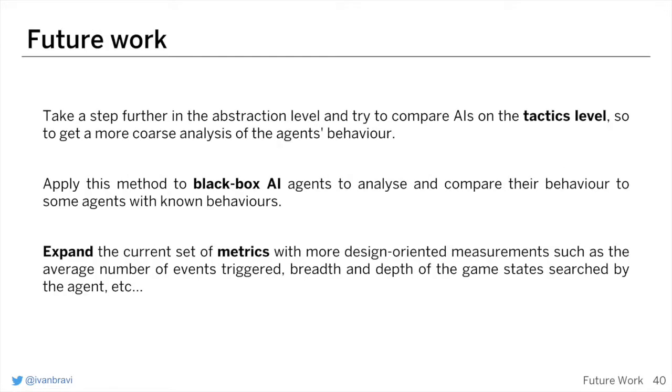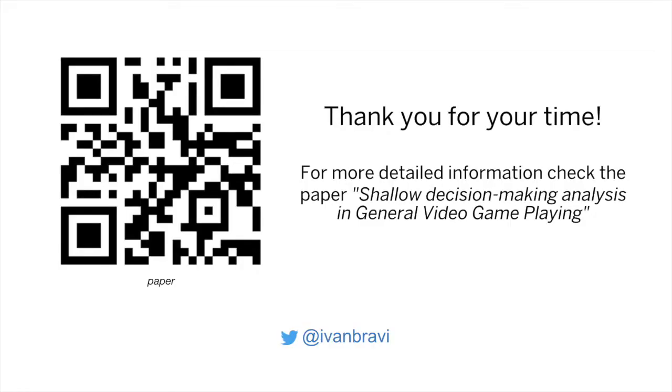For future work, we'd like to take a step further in the abstraction level and try to compare AIs on the tactics level, so as to get a more coarse analysis of the agent's behavior. We also would like to apply this method to black box AI agents to analyze and compare their behavior to some agents with known behaviors. And finally, we would like to expand the current set of metrics with more design-oriented measurements, such as the average number of events triggered, breadth and depth of the game states searched by the agents, and many more.